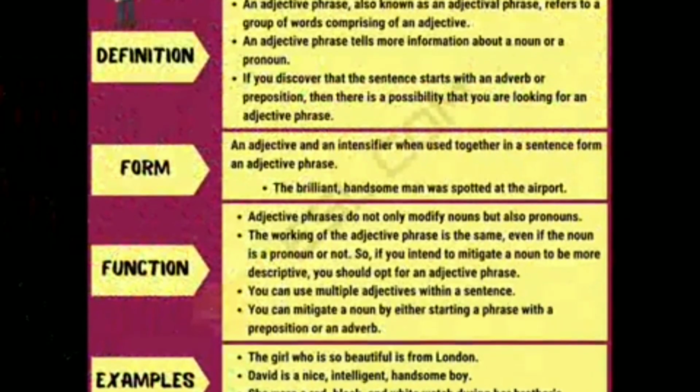Some adjectives do not have any fixed rules of forming the comparative and superlative degree. For example, good, better, best; bad, worse, worst; little, less, least; many, more, most. Now phrases of adjectives.